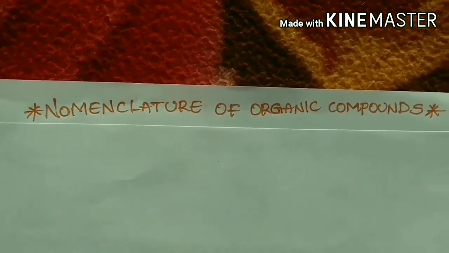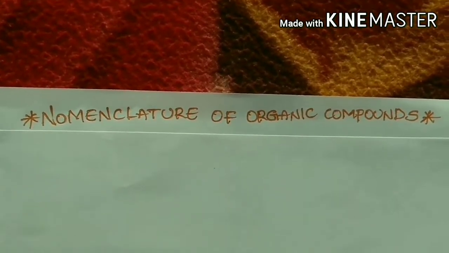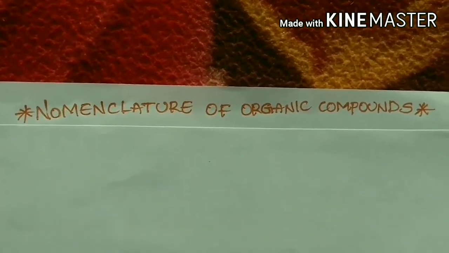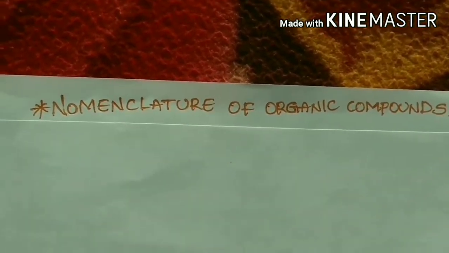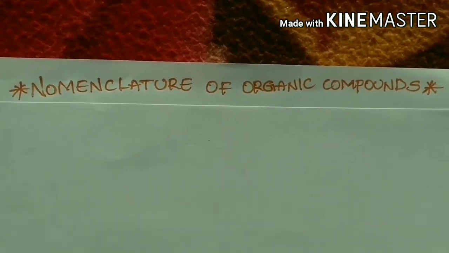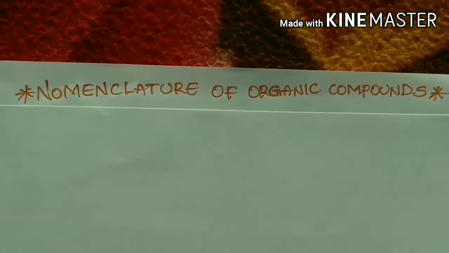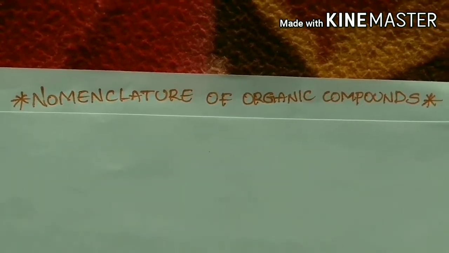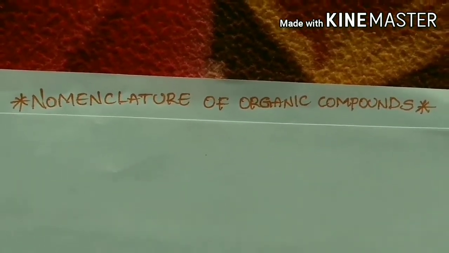It is difficult to memorize each organic compound by using their common names. So the IUPAC system names organic compounds in a systematic way, which helps in easy recognition and is easy to memorize.